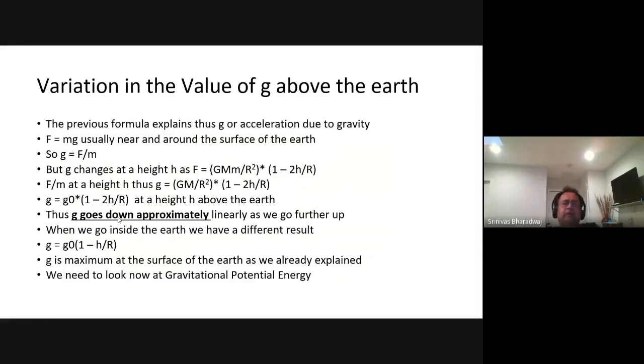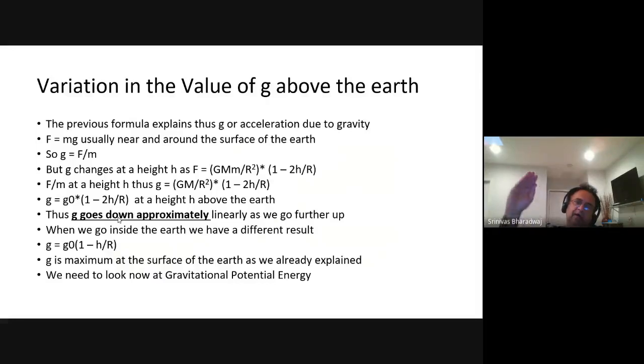Now, variation of the value of g above the Earth. The previous formula explains that g, or acceleration due to gravity, right? We know F equals mg. G is what? 9.8, right? Now, if you go a short distance above, it is going to come down, and it's going to come down at a certain rate. That rate is g naught times 1 minus 2h by r.